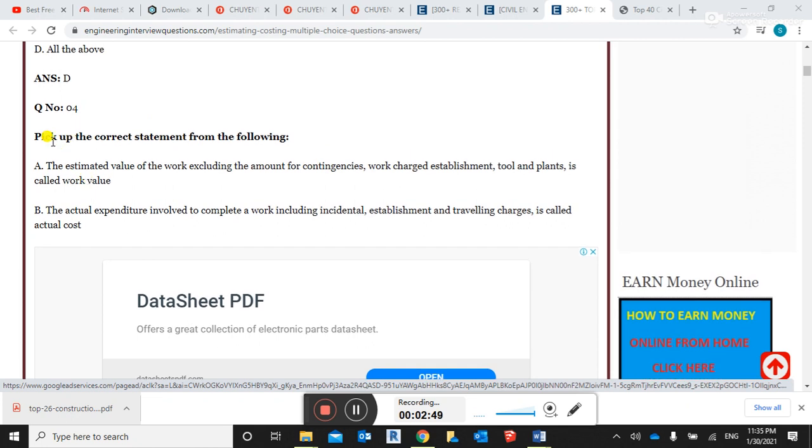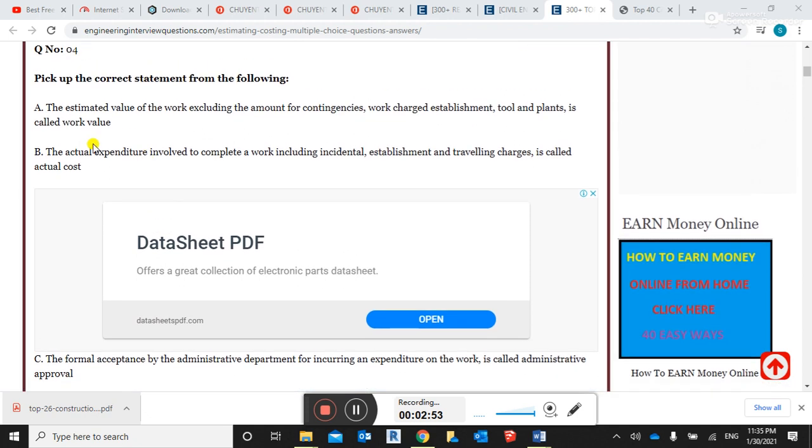Fourth, pick the correct statement from the following. The estimated value for the work excluding the amount of contingency, work charged establishment, tools and plants is called as value.